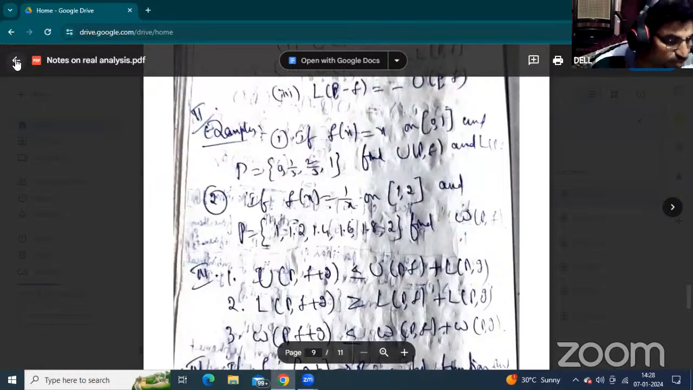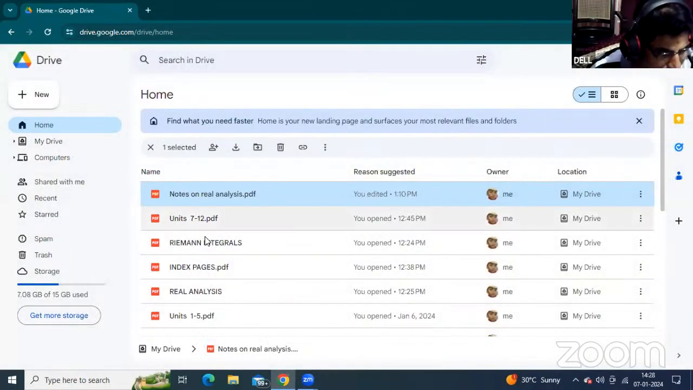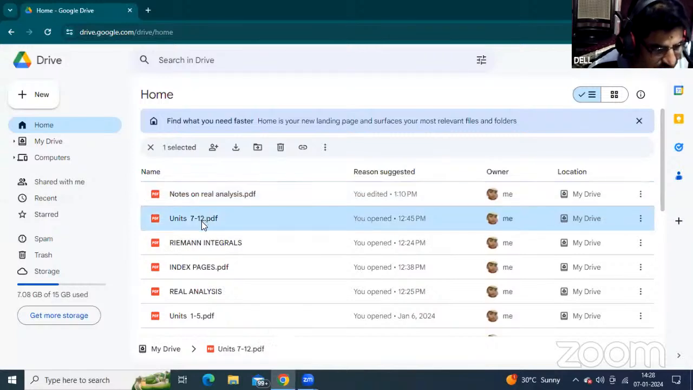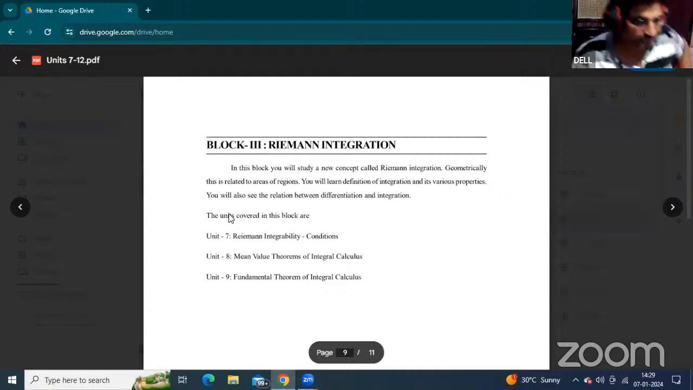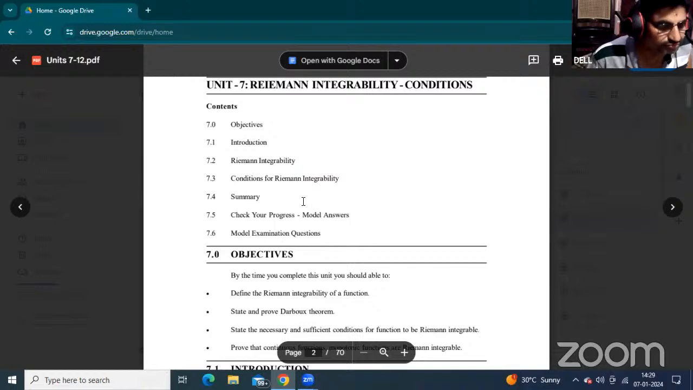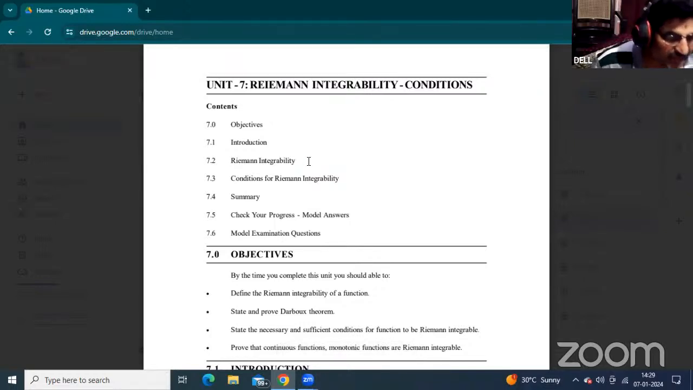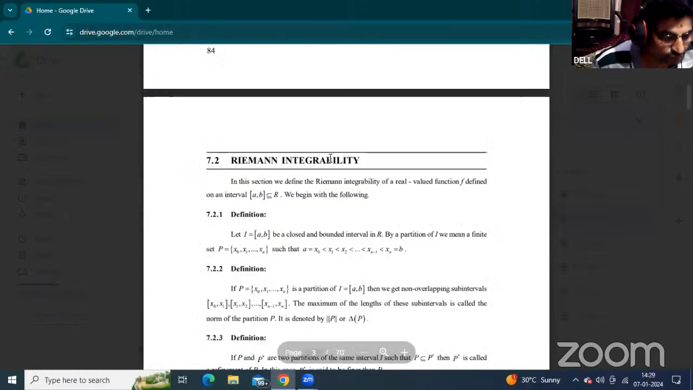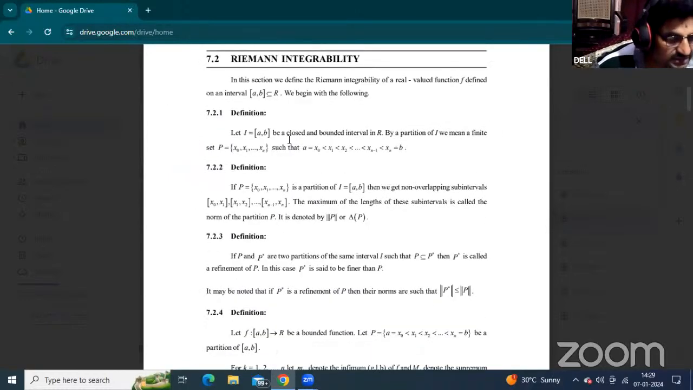Just see in your textbook, please. This is the third block in your textbook. Students, listen carefully. This is your textbook, Unit 7, the third block, Riemann integrability. Already, see 7.2.1, the interval is defined. Now that interval is the closed interval [a, b]. This is the closed and bounded interval in the real line.